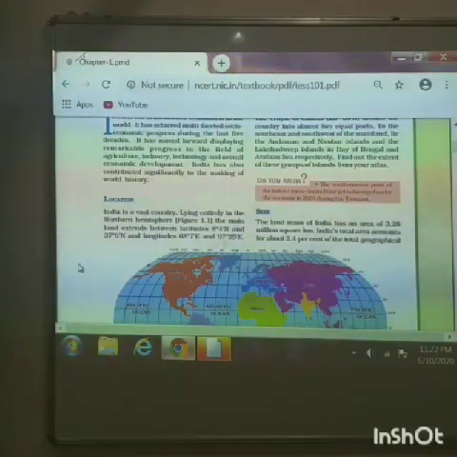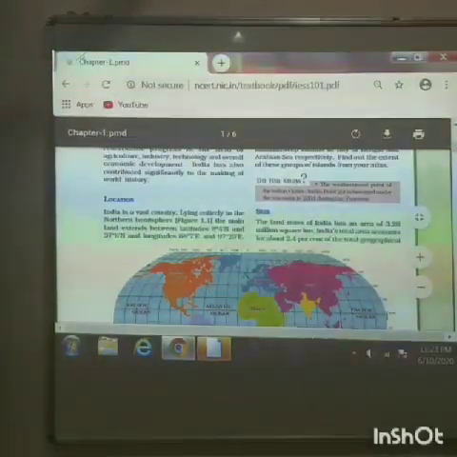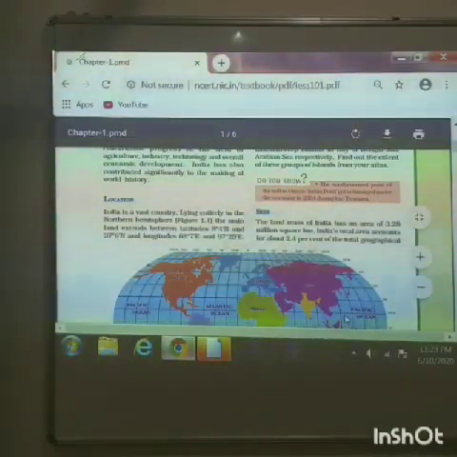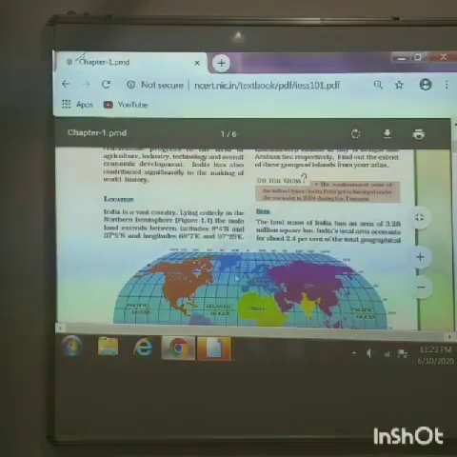The latitudinal extent of India is 8 degrees to 37 degrees north, while the longitudinal extent is 68 degrees to 97 degrees east. You can see in the image where you can find the location towards the north pole and towards the eastern side. As you all know, the parallel lines are considered latitudes and the vertical lines are considered longitudes.